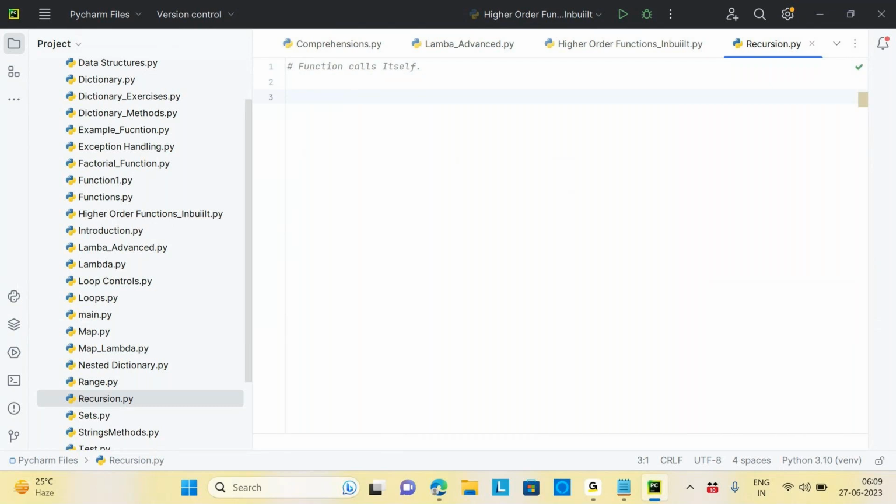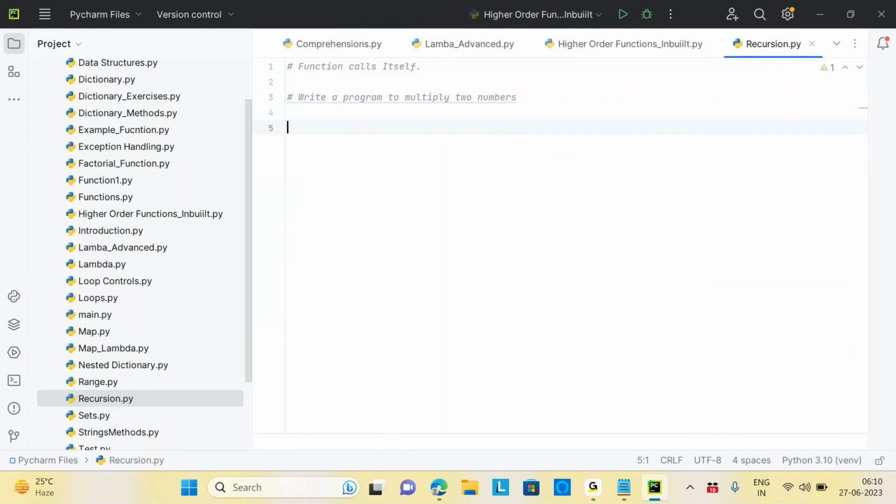So function calls itself. Suppose I want to write a program to multiply two numbers. Here the assumption would be, let's assume Python doesn't have a multiplication operator. There is no arithmetic operator for multiplication. Still we have that, but let's assume that it is not there. Then how will you write a code which will multiply two numbers?